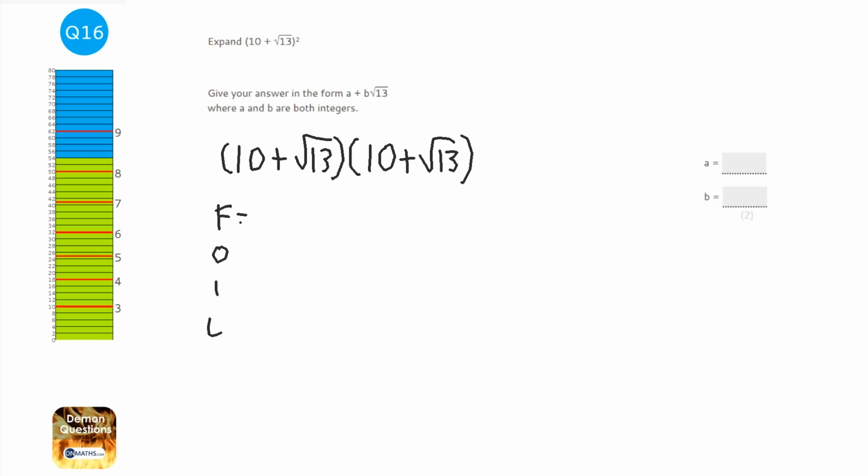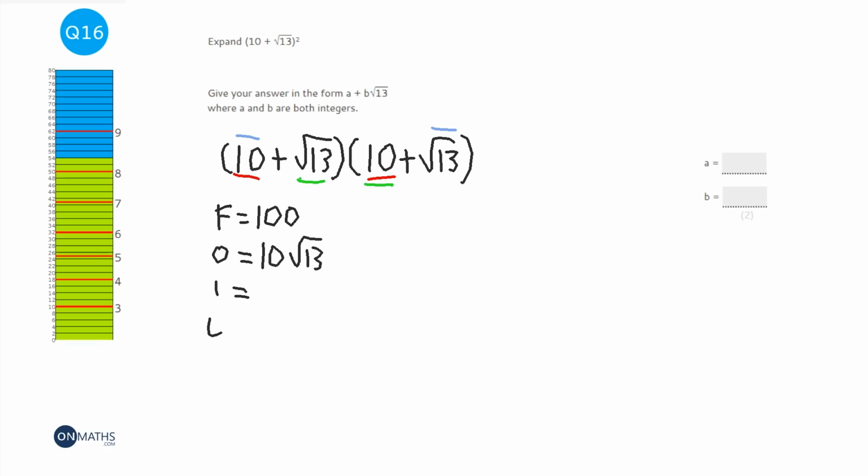Now, FOIL stands for first, so we're going to times the two first ones, which are the two tens. So 10 times 10, which is 100. Then outside, now outside are the two outside ones, which are these two. So we're going to do 10 times root 13, which is just 10 root 13. Then the two inside ones, which is going to be this one and this one, which is root 13 times 10, which is also 10 root 13, and the two last ones, which are going to be that root 13 and that root 13 there.